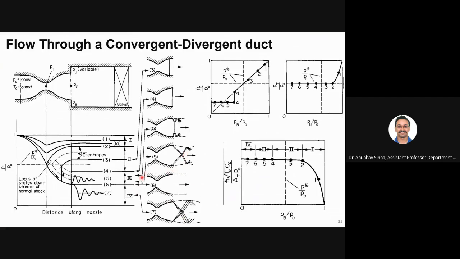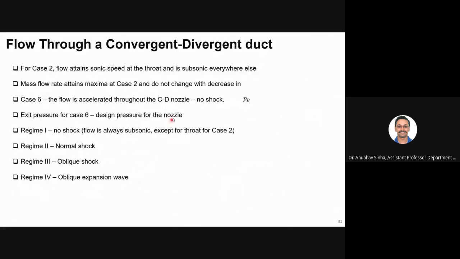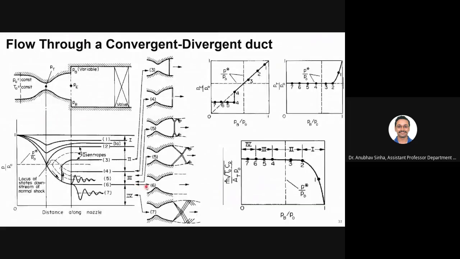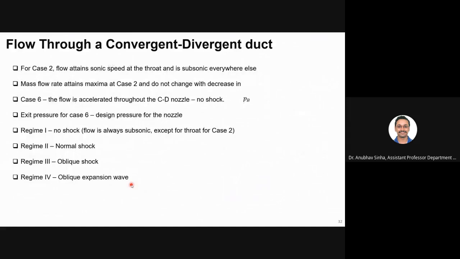So this is basically what we are trying to achieve using this design. So when you design a CD nozzle for obtaining a supersonic flow, this is our target. This is what we are trying to achieve. Okay. Whatever exit pressure you see for case 6 is called the design pressure. Okay, when you design a nozzle, you say that this is my design pressure, that is the pressure for case 6.